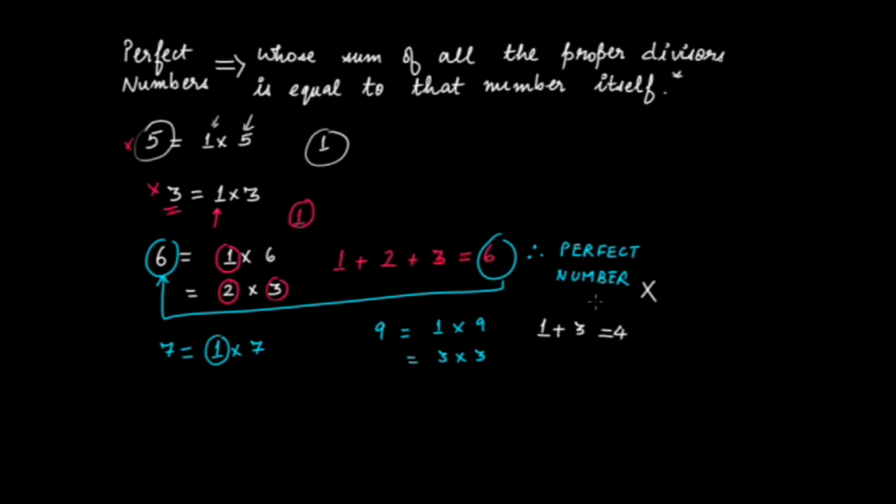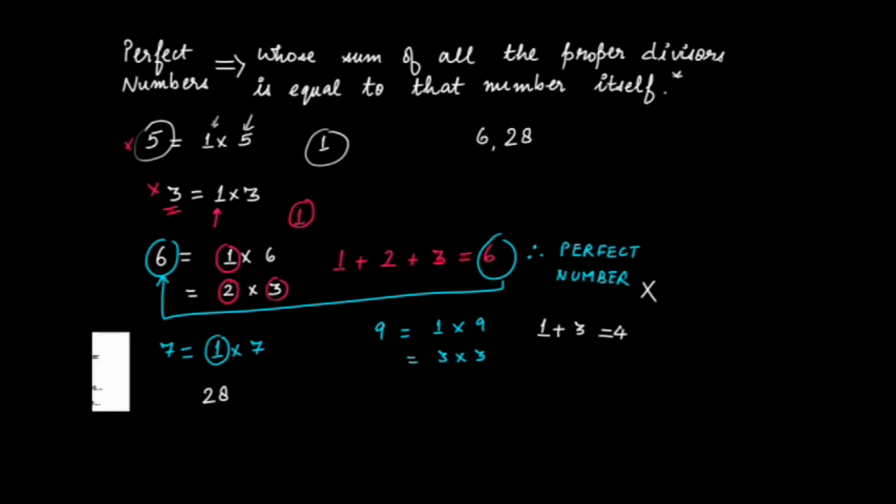Now you would be wondering that hey, then what's the next perfect number after 6? I want to tell you that after 6 you have the number 28 as a perfect number. You would be surprised that the first perfect number is 6, and the next one is 28. Between 6 and 28 there are no other perfect numbers that satisfy that condition. So for 28 you can check it.